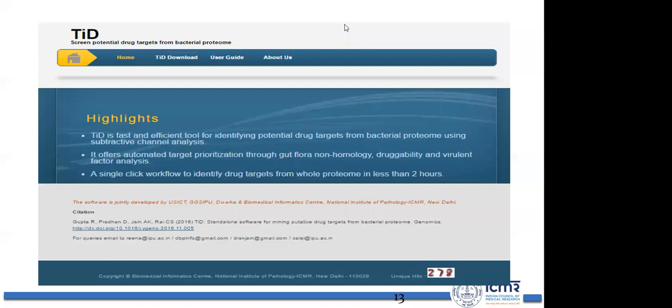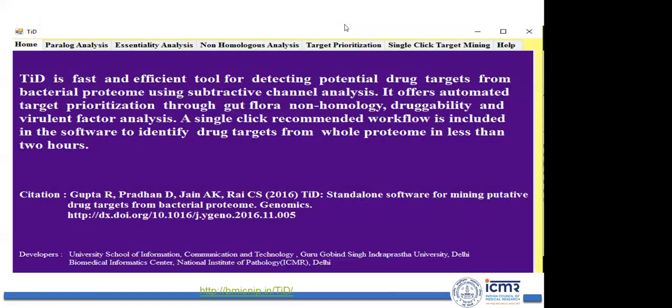As I have already mentioned, you have to identify proteins which are essential for the pathogen and absent in the host. For that we have developed a software called TID. You can use this software to identify potential drug targets for a pathogen within 2 hours. You can install the software on your laptop, download the whole proteome of an organism from NCBI, and just follow the protocol. These are the standalone software's parameters.